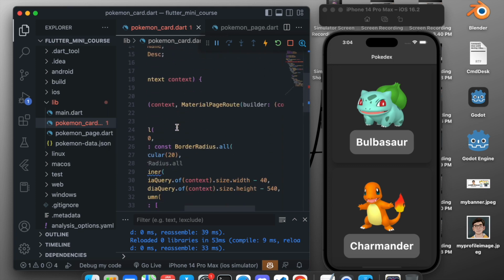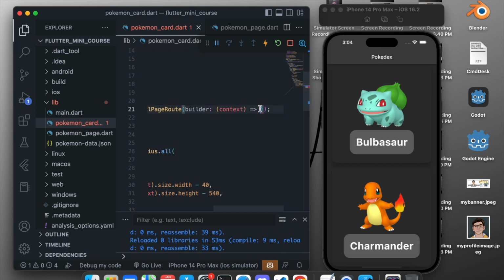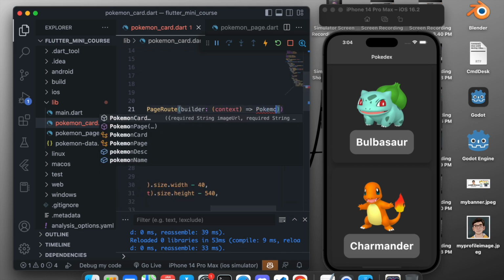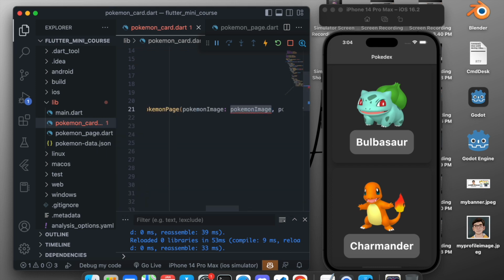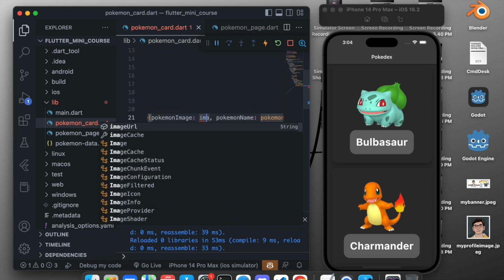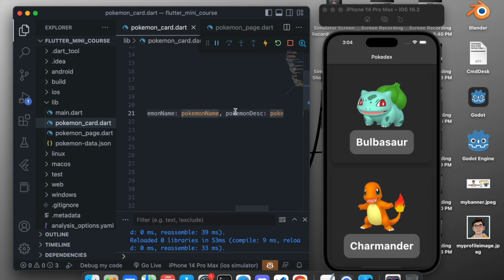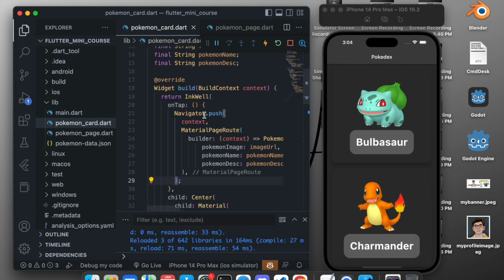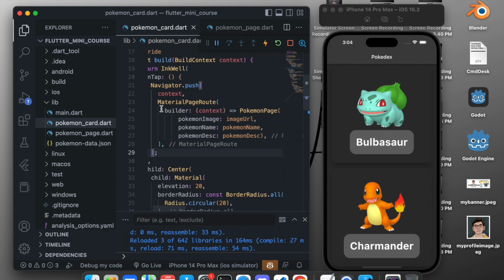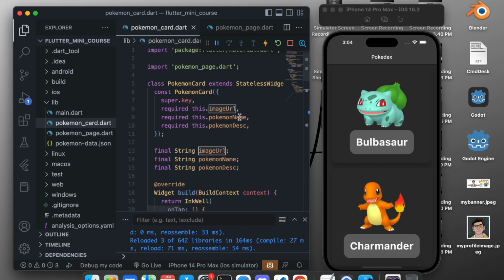After importing this, we have access to Pokemon page, and it takes some values. Pokemon image will be image URL, Pokemon name will be the same, and the Pokemon description will be the same. Let's add some commas to format the code, and here we go. So we just navigate to the Pokemon page, and we set these values to the current values that we have.